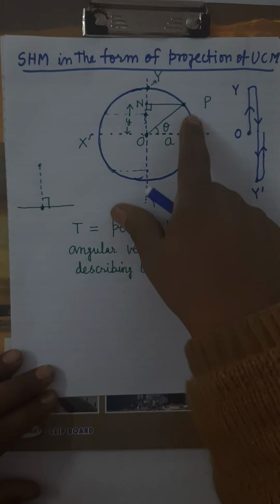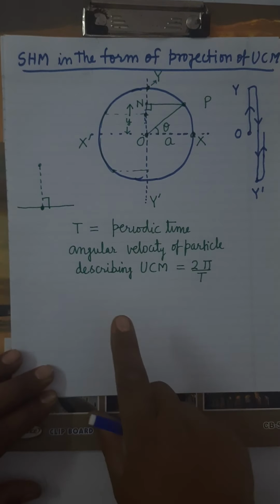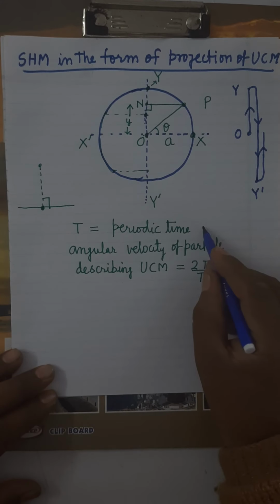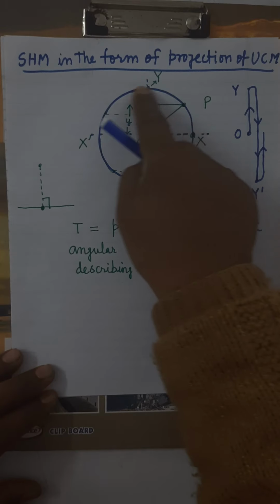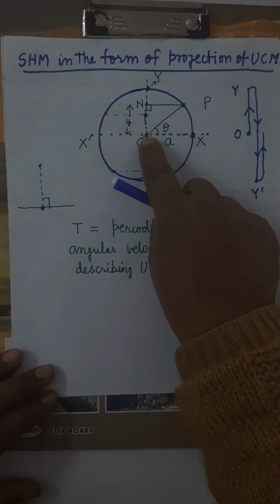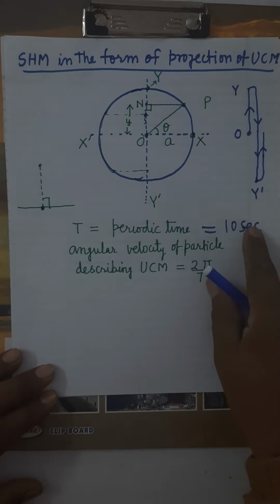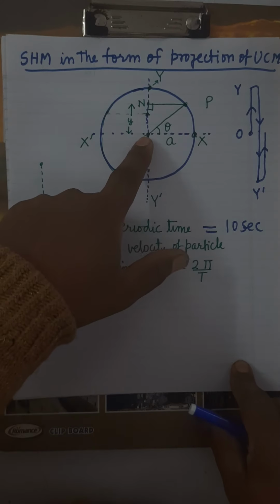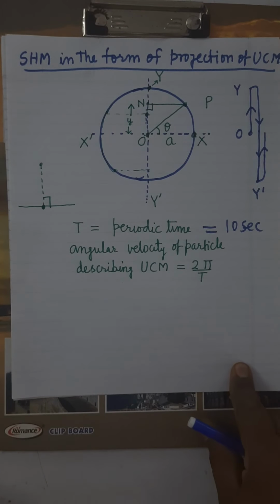Why? Because the particle is describing uniform circular motion. Suppose the particle's periodic time is 10 seconds, that is, the particle is completing one rotation in 10 seconds. This foot will repeat the same to and fro motion after 10 seconds. Means we can say that the angular velocity of the foot and the angular velocity of the particle are the same.